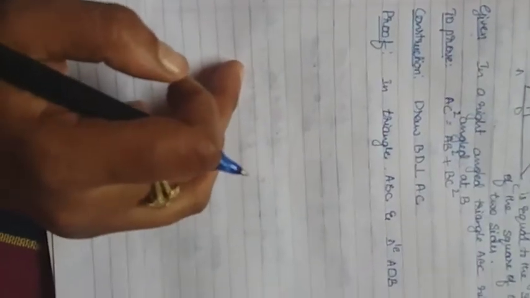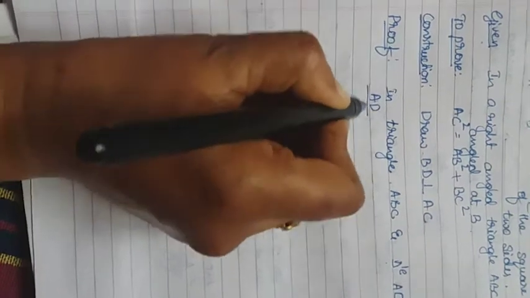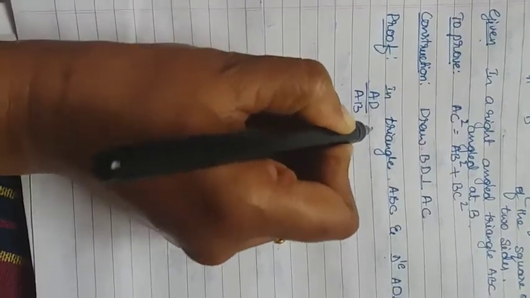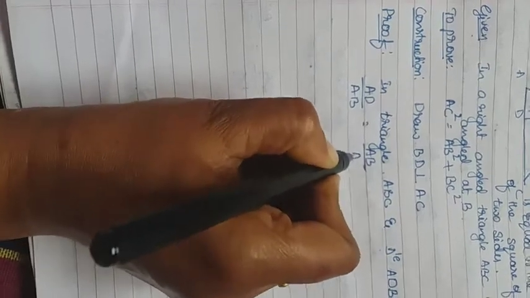In triangle ABC and triangle ADB, this is the short form of triangle ADB, first the whole and then the part. So we can write this as AD divided by AB equal to AB divided by AC.